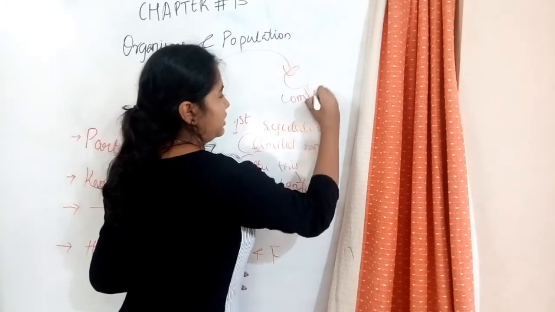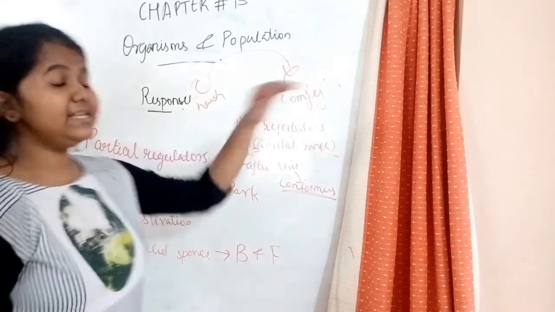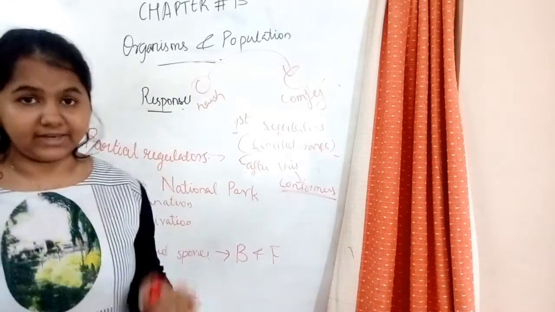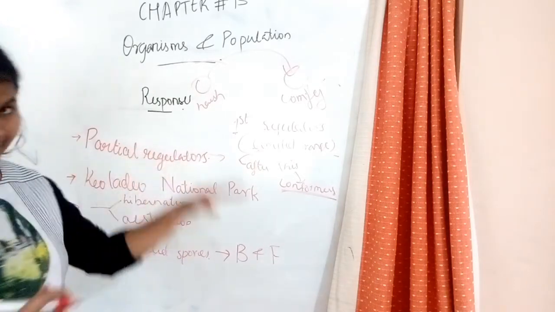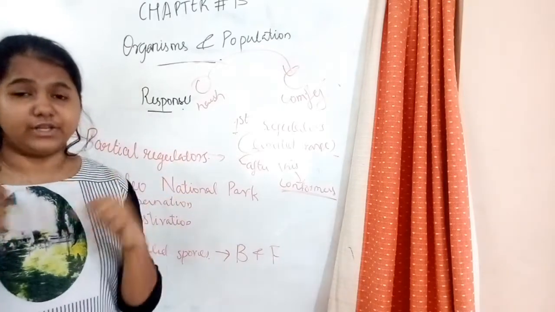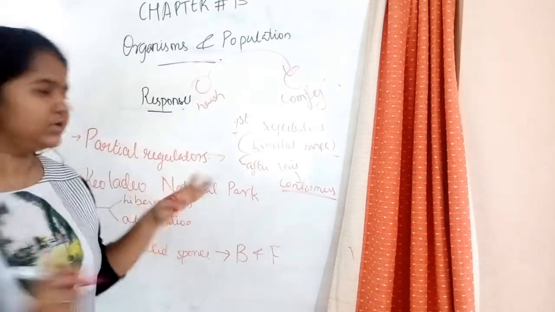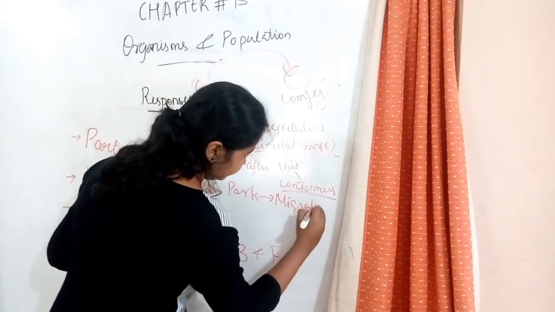So they move to a comfortable one. For example, migratory birds which move to Keoladeo National Park in Rajasthan, where in the winter times there are a lot of migratory birds.